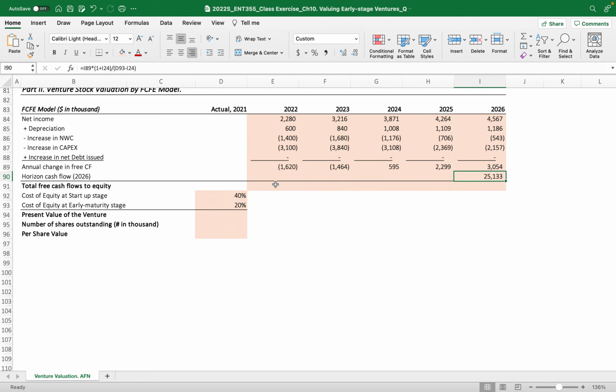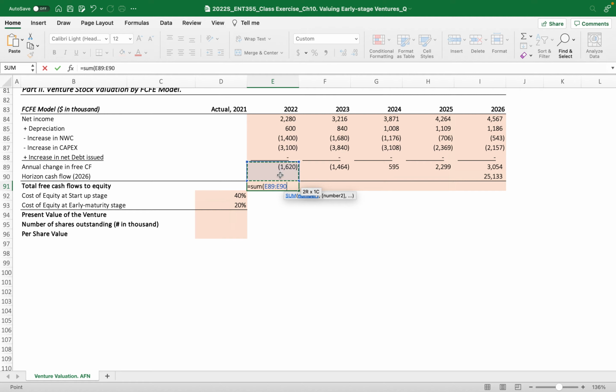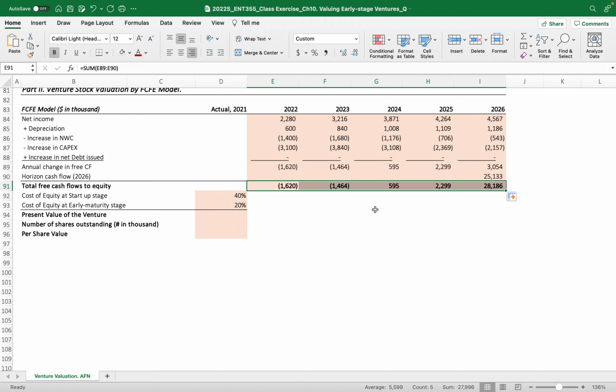Okay, and then we have the sum of all the cash flows of each year. Then we have these free cash flows. These free cash flows for the projected years include not only the 5 years of free cash flows, but also the permanent value, the permanent cash flows of the venture, calculated in 2026.